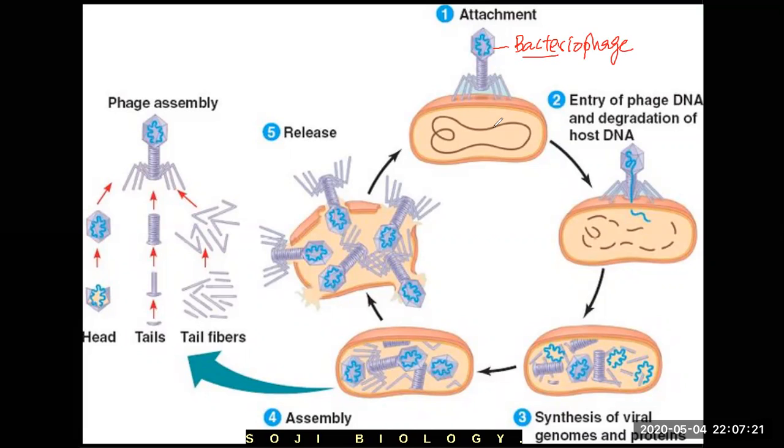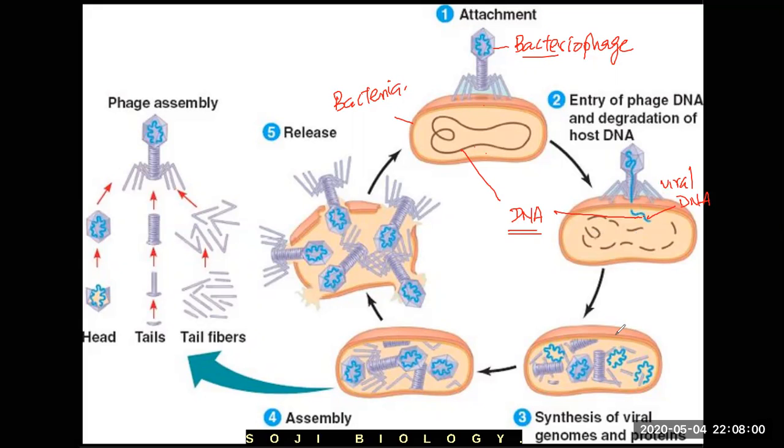How does it live in the cells of bacteria? It sticks to the bacteria. See, this is the bacteria. After sticking to it, it transfers its genetic material, which is DNA, into the bacteria. Once it enters the bacteria, this is the genetic material of the bacteria, and this is the DNA of the virus, so we call it viral DNA. It will destroy the bacterial DNA. See, the DNA of the bacteria is destroyed, and the viral DNA is hijacking the bacteria.